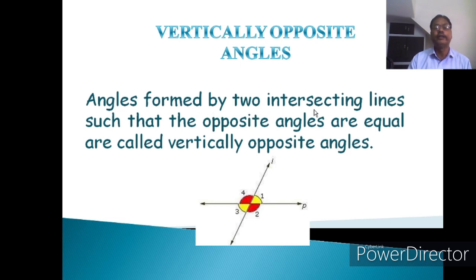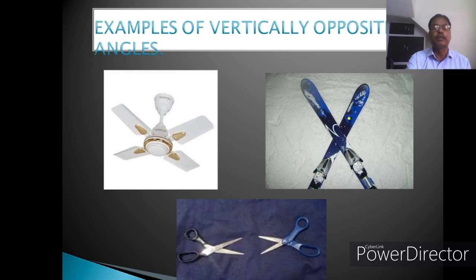Angles formed by two intersecting lines such that the opposite angles are equal are called vertically opposite angles. What does it mean? If two lines cross each other, then the pair of angles so formed are called vertically opposite angles. In this figure you can see here angle 1 and angle 3 are vertically opposite angles.